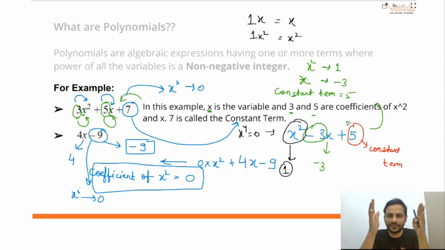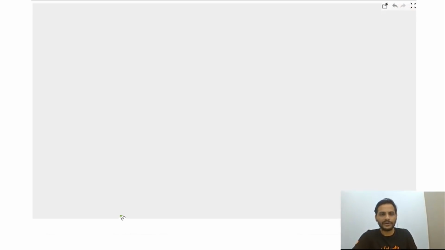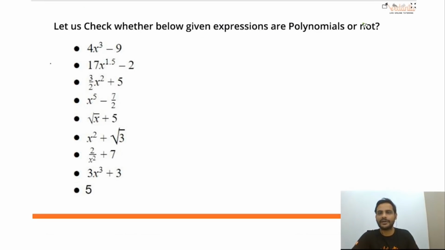So till now we have discussed what polynomials are, how to find out whether a given expression is a polynomial or not, and finding out the coefficients. I hope if anyone has any doubt till now, it will be clear. Now moving on to the next part, let us check whether the given expressions are polynomials or not. It is very easy to check: we will check the power of the variables, and the power of the variables has to be a whole number. Let us check one by one.